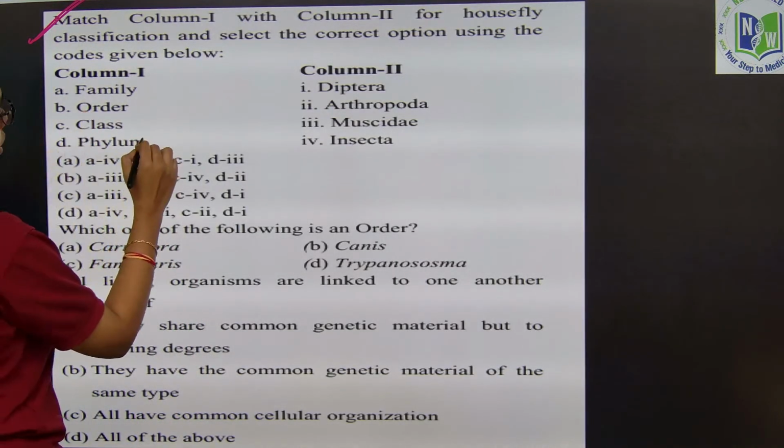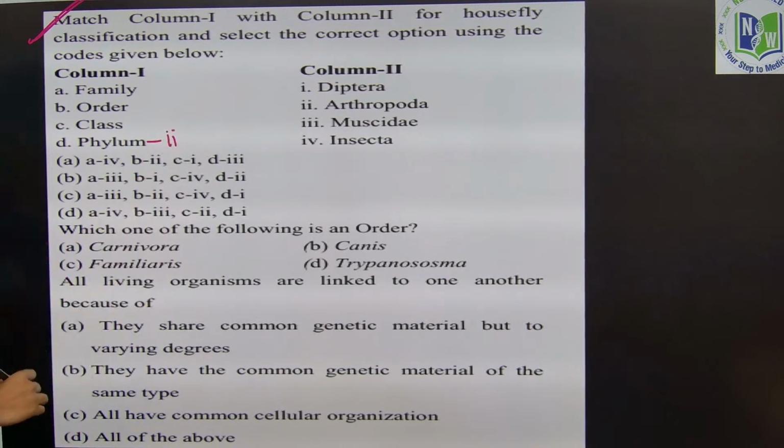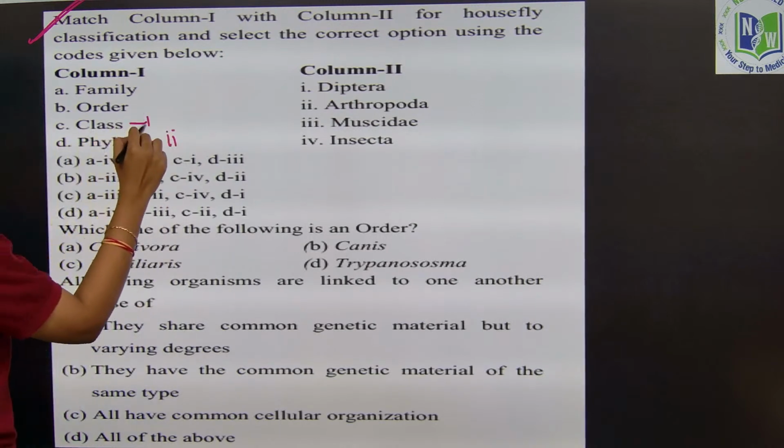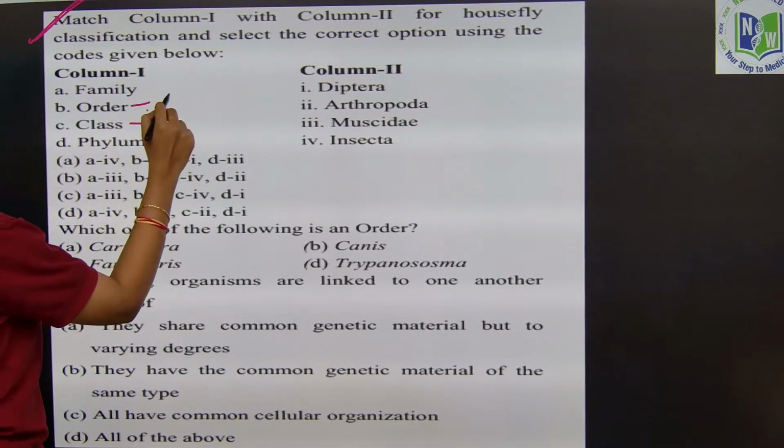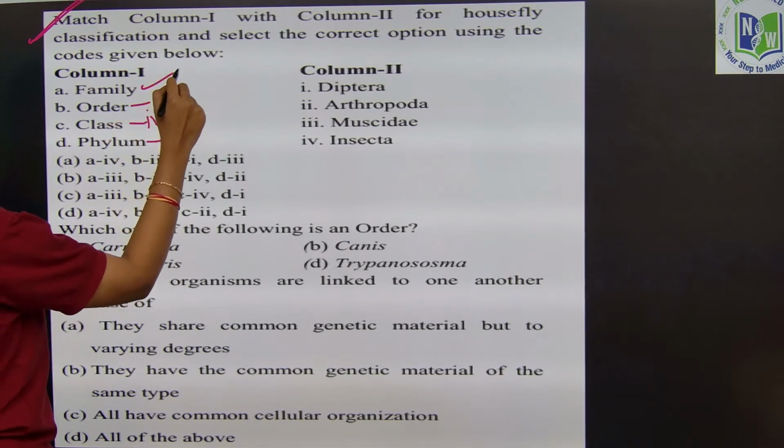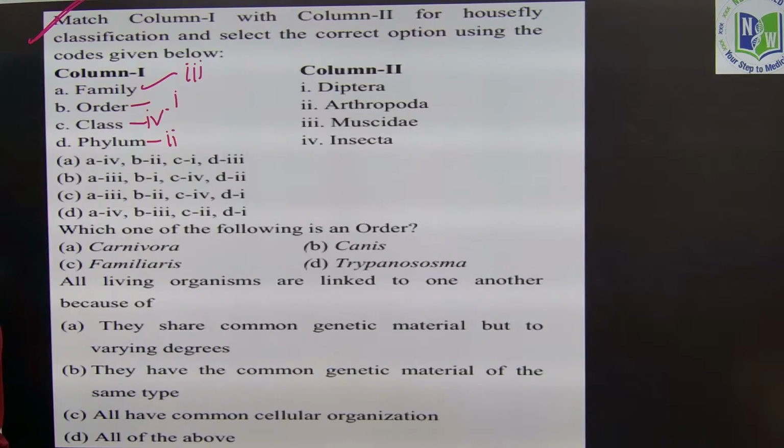Phylum, you can go with Arthropoda, that is option 2. Class Insecta, which is 4. Order Diptera, that is 1, and family is Muscidae, that is option 3. Now you can identify easily. A is 3, B will be 1, C is 4 and D is 2. Option B will be the right answer.